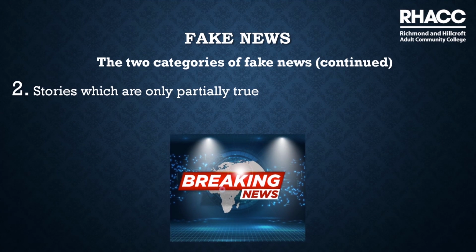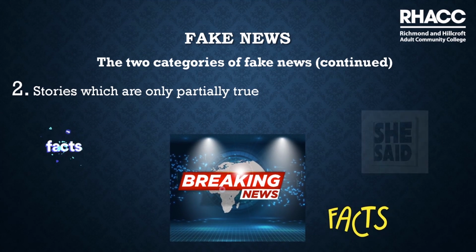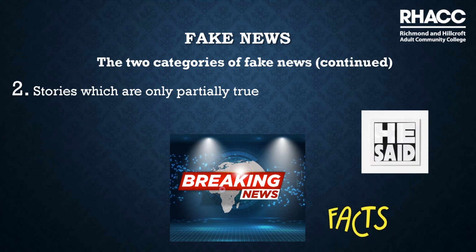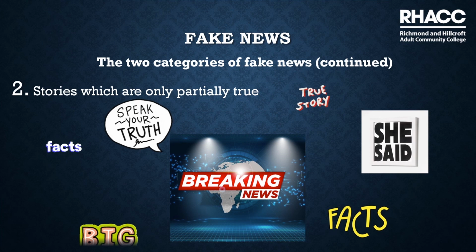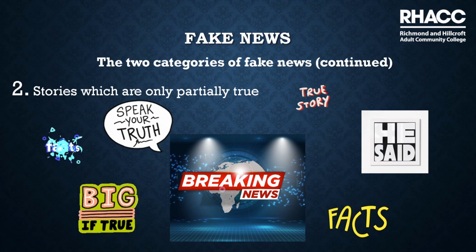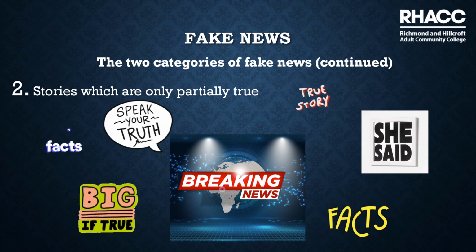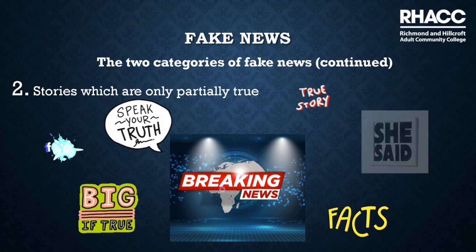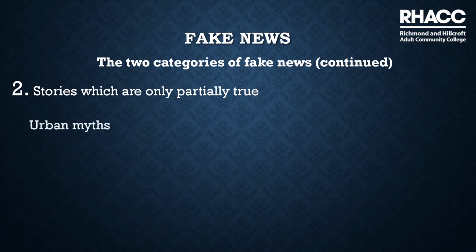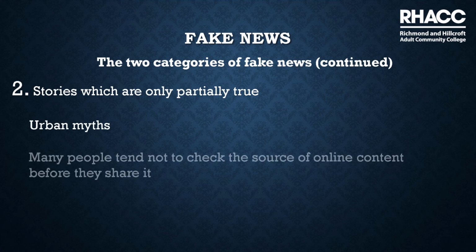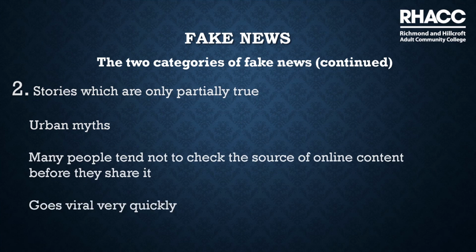2. Stories which are only partially true, such as reporting a factual event but misreporting some of the circumstances or facts around it, such as motives and quotes. This type of fake news is designed to spread the ideologies and views of the individual or organisation originating it, influencing its readers. Alternatively, some fake news originates purely through urban myths or Chinese whispers, and because many people tend not to check the source of online content before they share it, it can go viral very quickly.